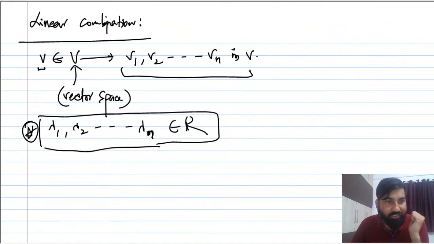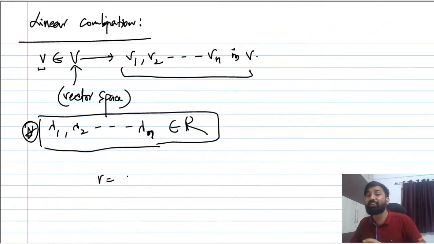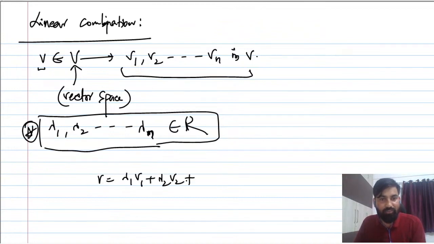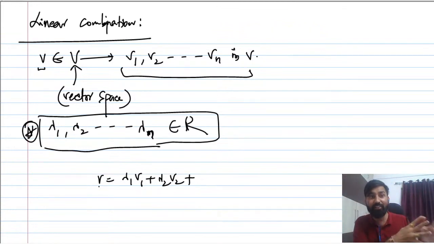Now if you are able to write this vector v as a combination of lambda1 v1 plus lambda2 v2 plus lambda3 v3 plus lambda4 v4, if this vector belongs to the same vector space, you should be able to write that vector v in terms of a linear combination of other vectors. मान लो बहुत सारे वेक्टर्स दिए हुए हैं, एक वेक्टर मैंने आपको दिया, and my question is, can you write this vector in terms of linear combination of other vectors? You should be able to write.